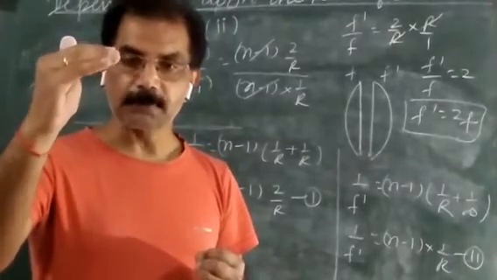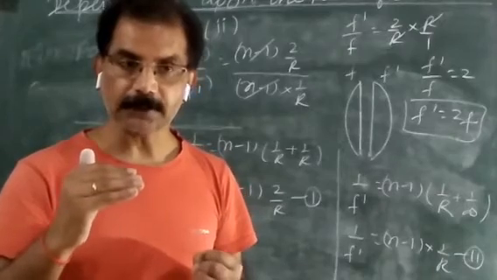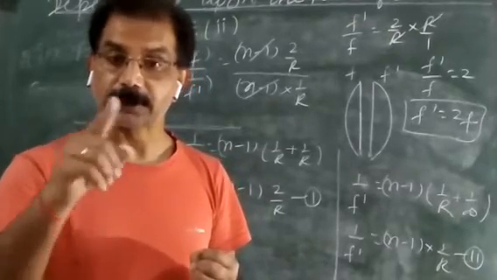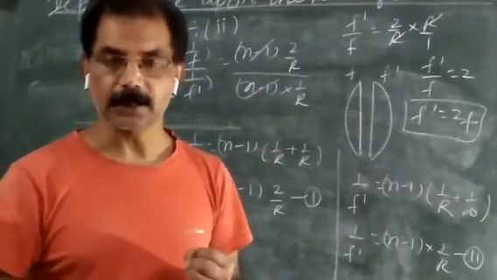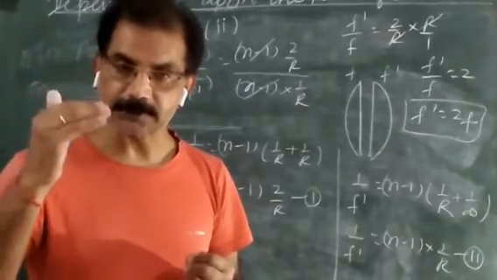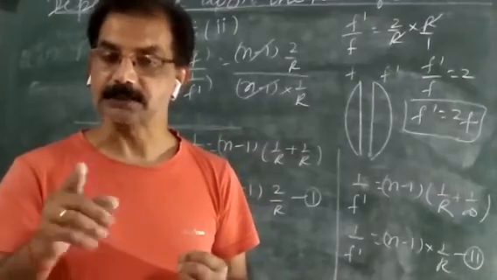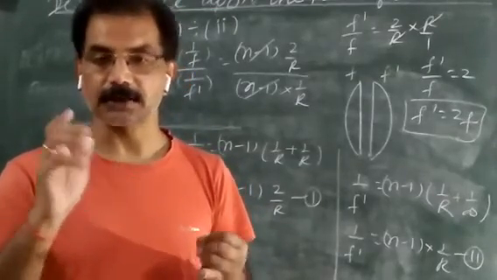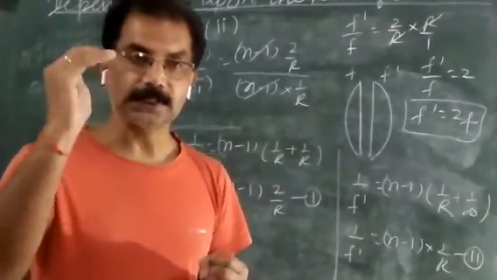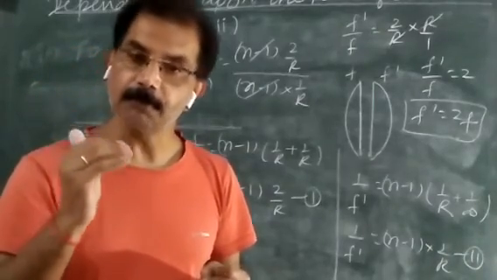If the size of image is greater than the size of object, then this magnification becomes greater than 1. And if the size of image is less than the size of object, then this linear magnification comes less than 1. So linear magnification is simply the ratio of size of image to size of object.